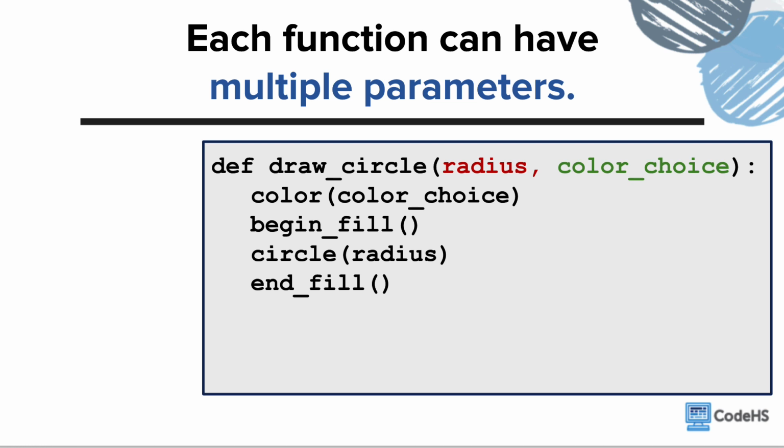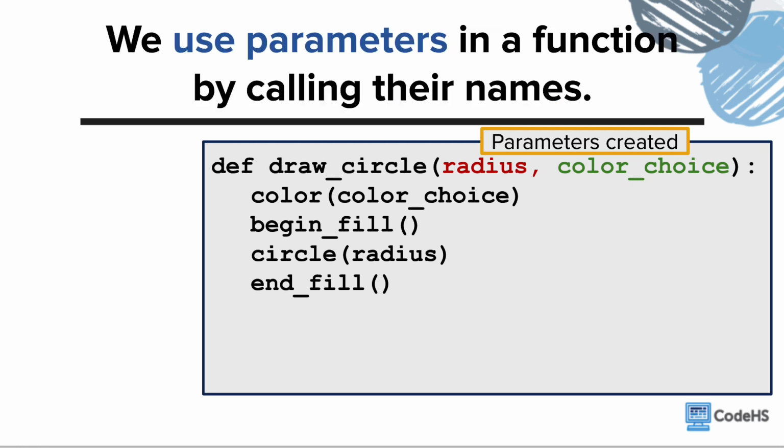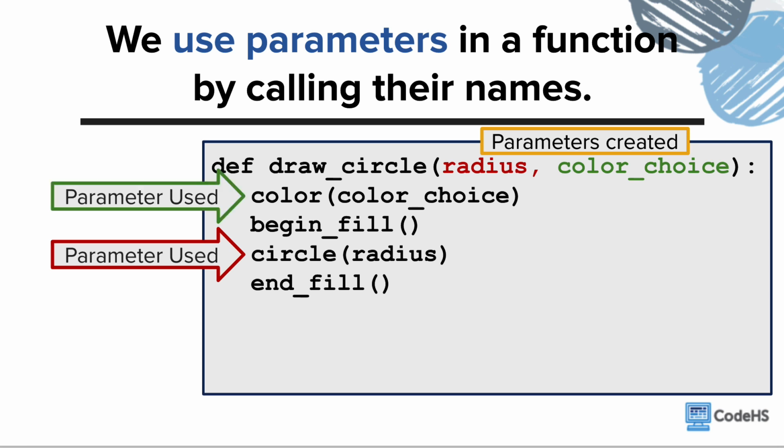We have also learned that functions can have multiple parameters, and this allows us to customize more things in our function. In this function, there are two parameters being created in the function definition. The radius parameter is being used to control the size of the circle being drawn, and the color choice parameter is being used to set the color of the circle.